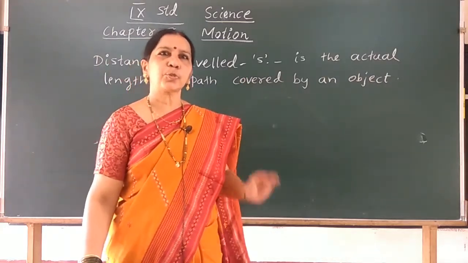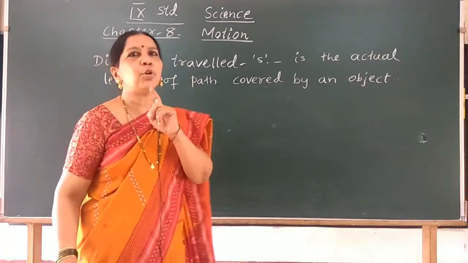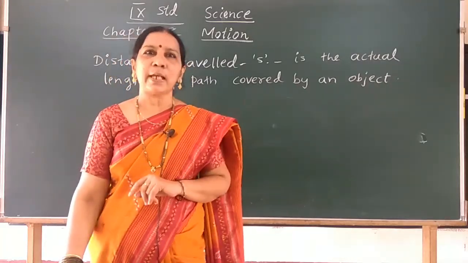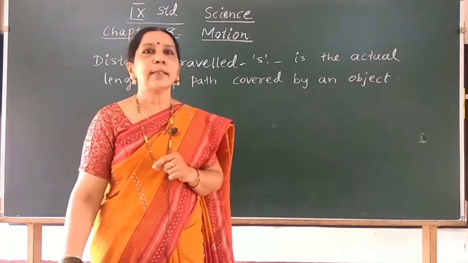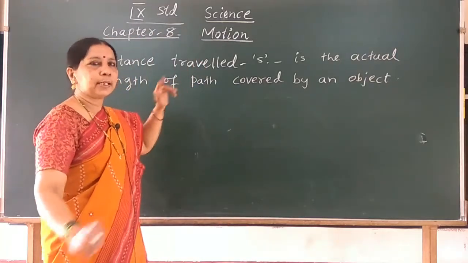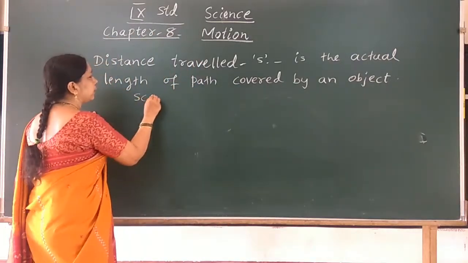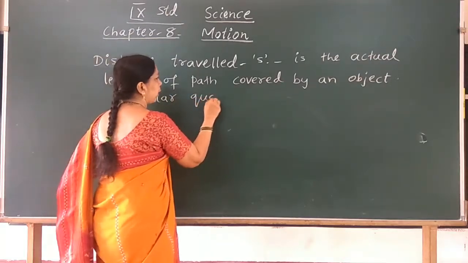Here, to describe the distance travelled, we need only its numerical value. What is the numerical value of a physical quantity? It is nothing but magnitude. So distance travelled is a scalar quantity.